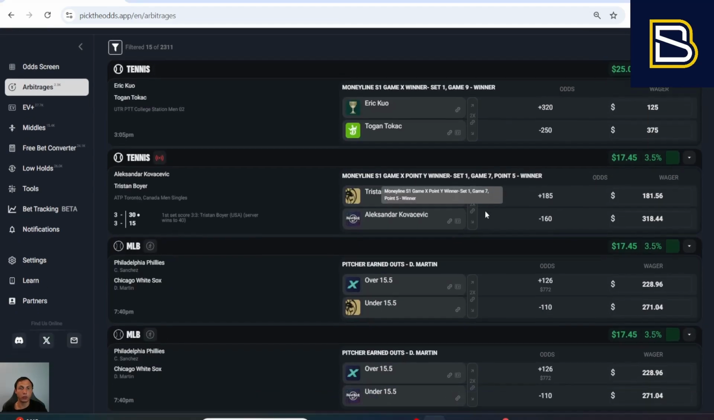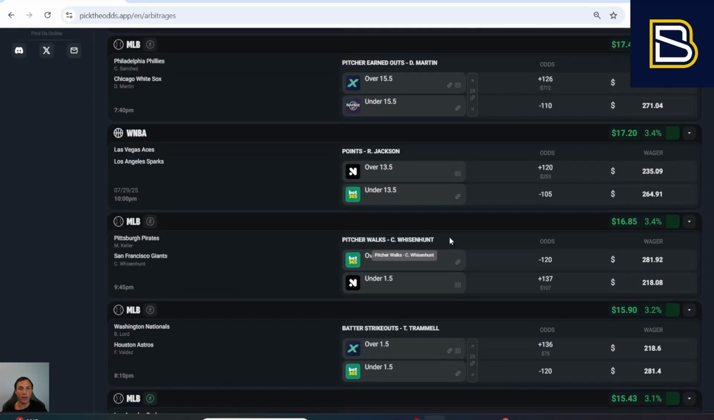Now, you can pause this screen, but you can actually go and take a look and try to find some things that are pre-game. Like, for example, over here, there are two different sportsbooks where there is an arbitrage opportunity. Pick the Odds allows you to customize the wager amount so you can see exactly how much you need to bet on each side to make the bet be profitable.